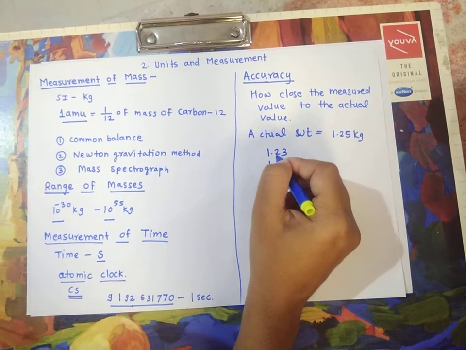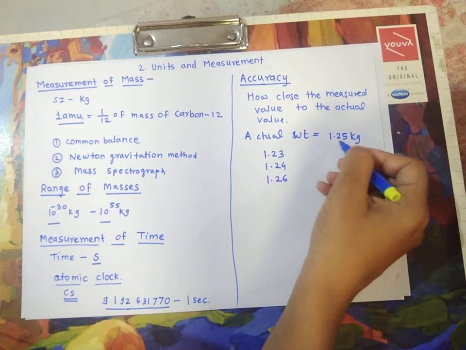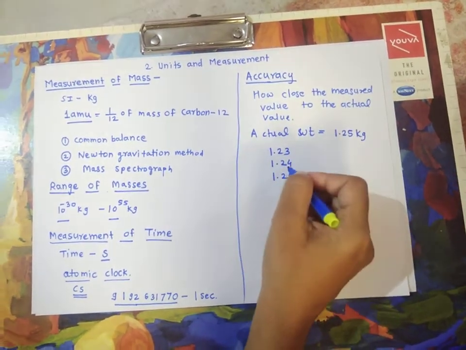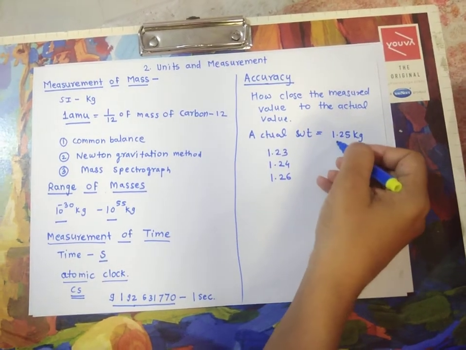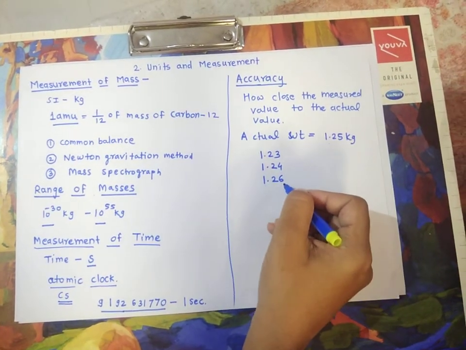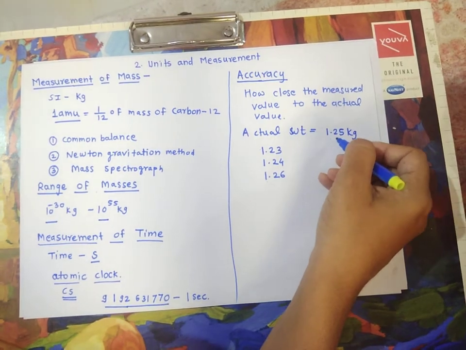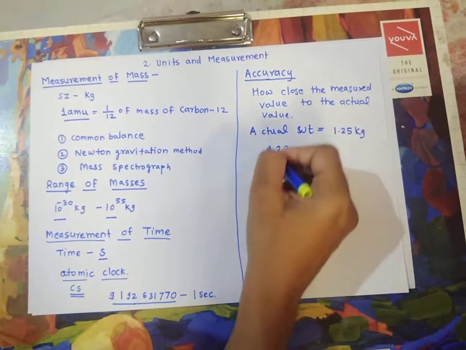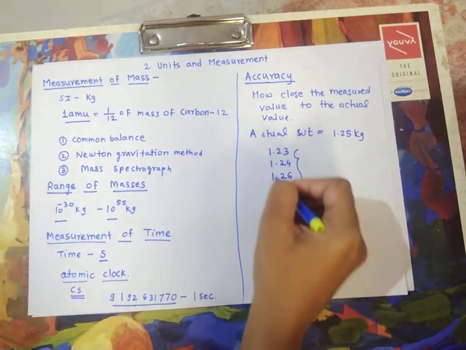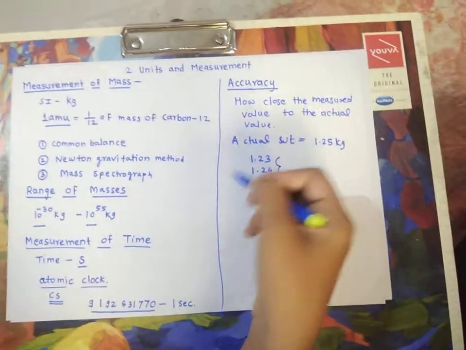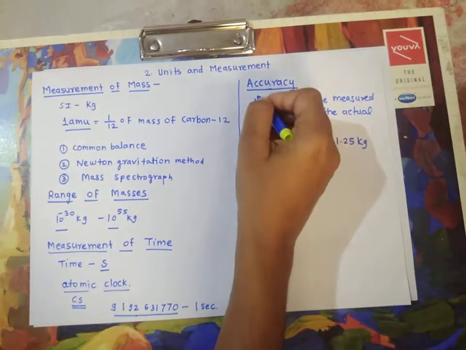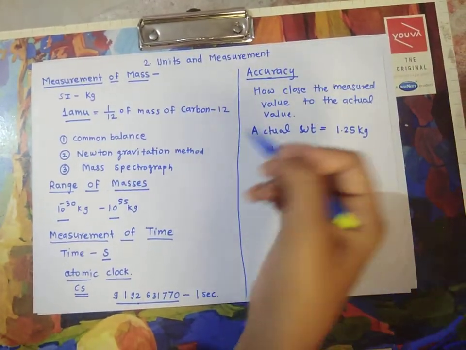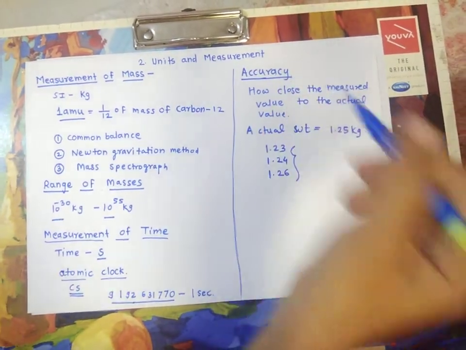See here, 1.23 is close to 1.25, 1.24 is also close to 1.25, and 1.26 is also close to 1.25. This means how close the measured values are to the actual value. It is accuracy.